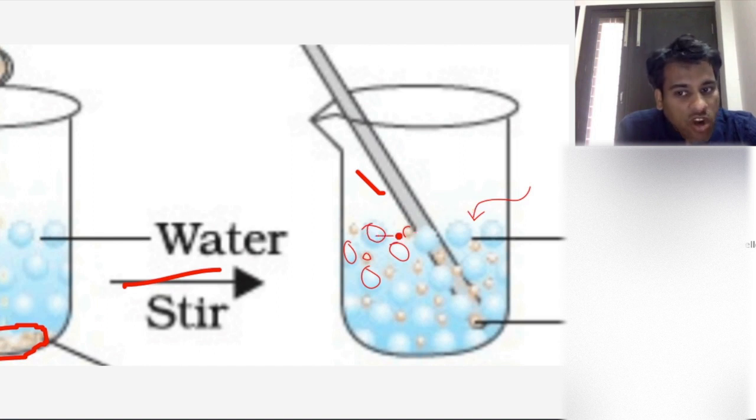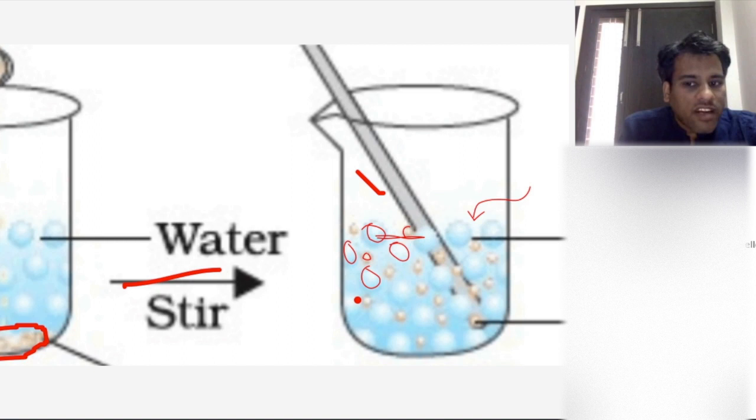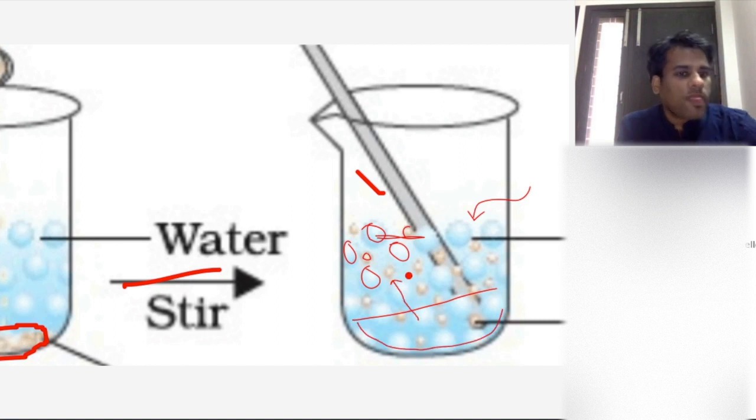That means that matter is not continuous. Yes or no? Is this making sense? If matter would have been continuous, the salt should not have been able to go through the liquid. Yes or no? Archana? Prakash? Is this making sense? So matter is made up of small particles.